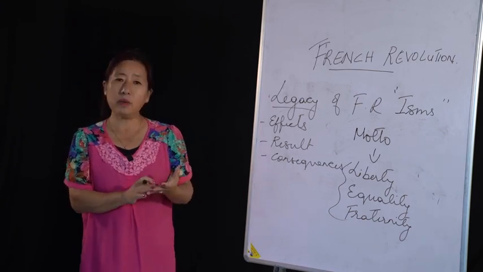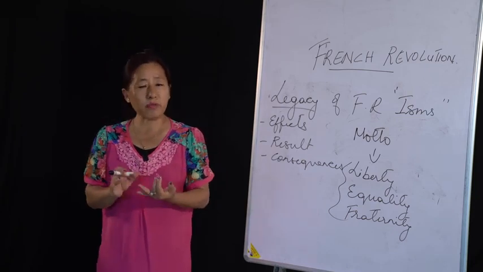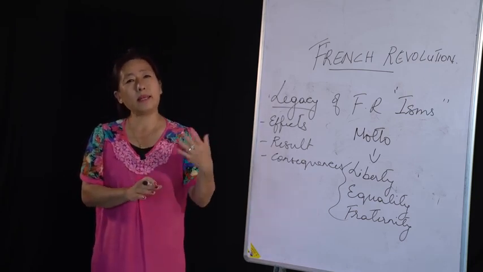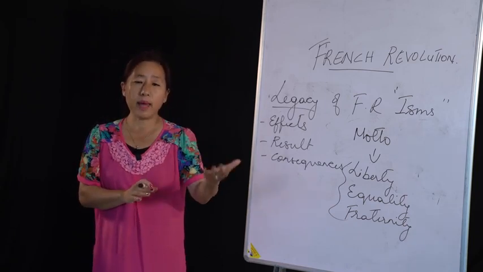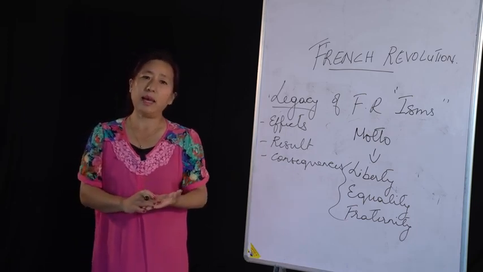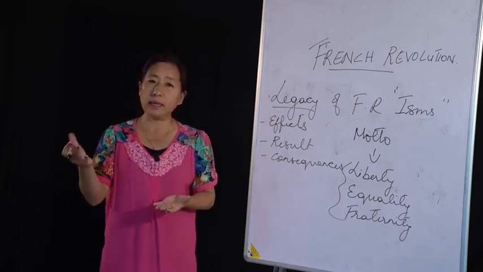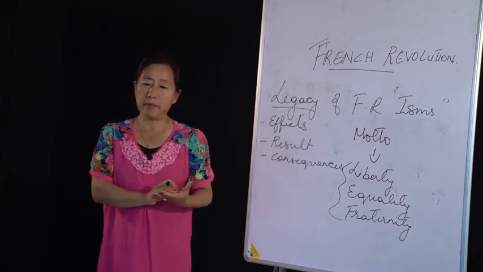Then we have discussed how the angry women were so frustrated with the king that they decided to march on to Versailles, where they ransacked the palace. The royal guards were killed, and they took the king, the queen, and the children as prisoners. They brought them back to Paris.